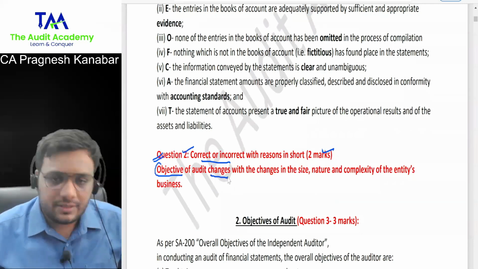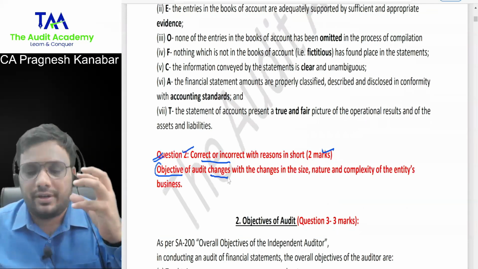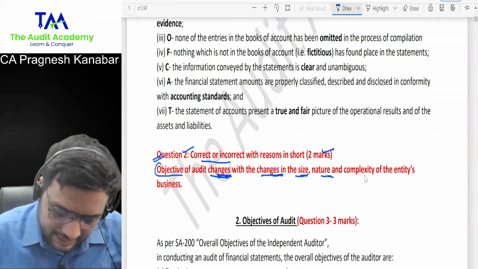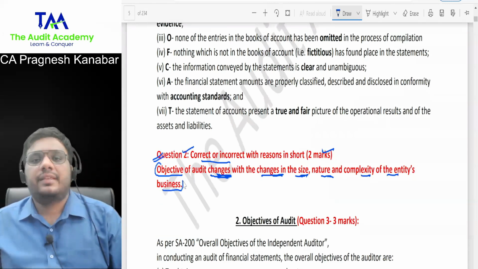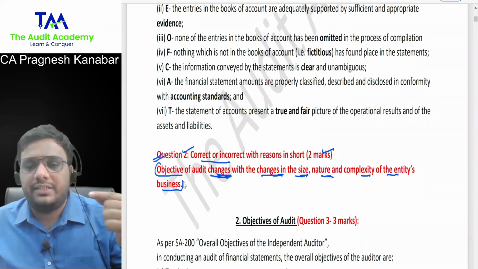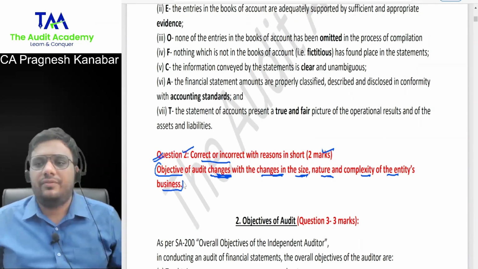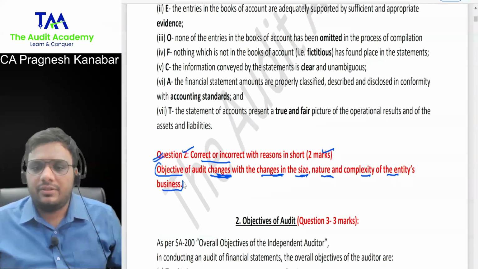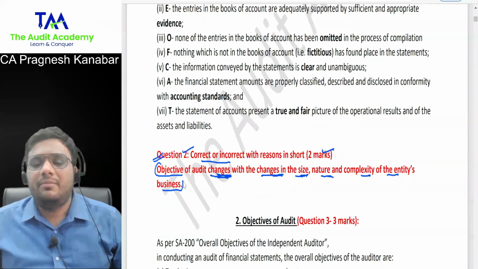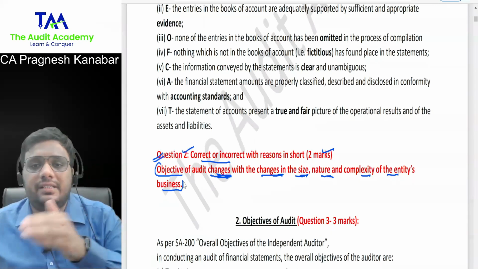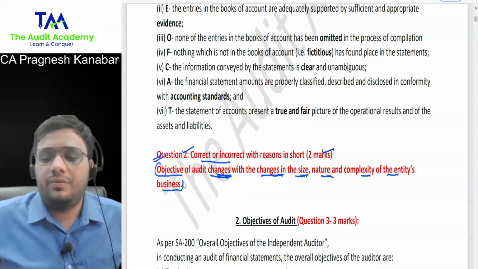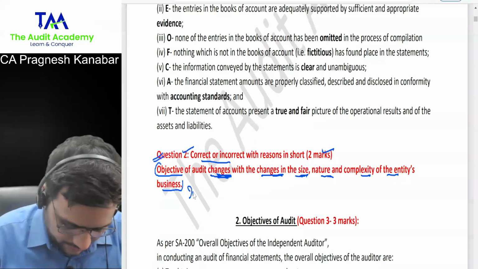Objective of audit changes. What is the meaning of the word objective? The purpose of audit. Objective of audit changes with the changes in the size, nature, and complexity of entity's business. Tell me, with the changes in the size, nature, and complexity of business, will the purpose of audit change? Yes or no, sir? No, sir. So tell me whether this is C for correct or I for incorrect. Obviously I for incorrect. So we write over here incorrect.